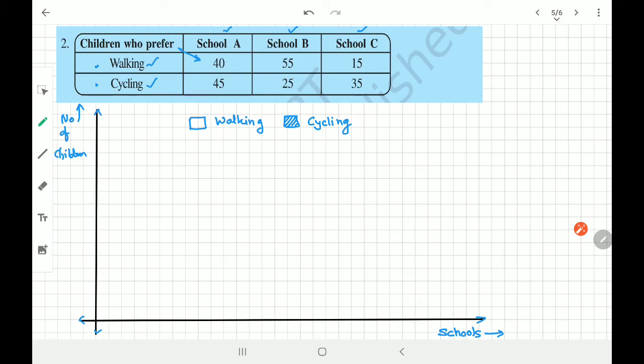Okay, so on the x axis it is only 3 schools. So I take a little more space, like 1 2 3 4 5, okay, 1 2 3 4 5, that's it. Okay, give me just 1 minute.